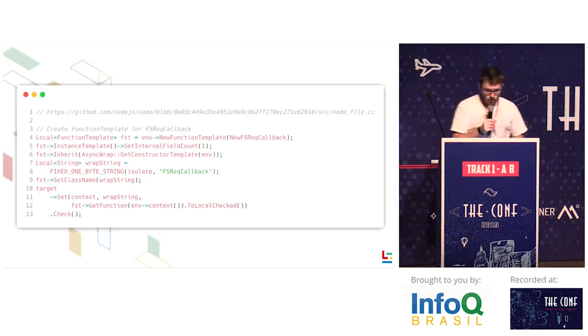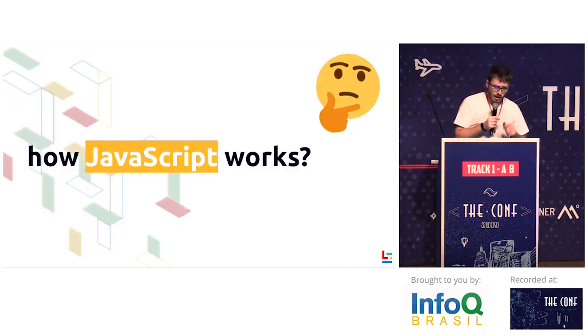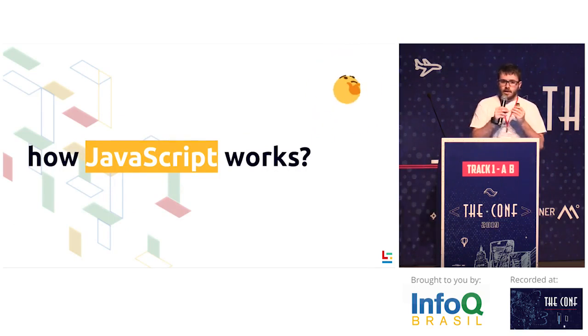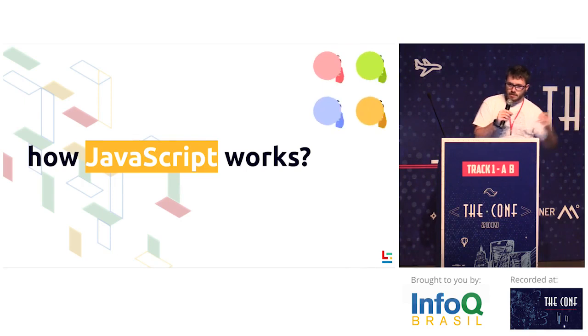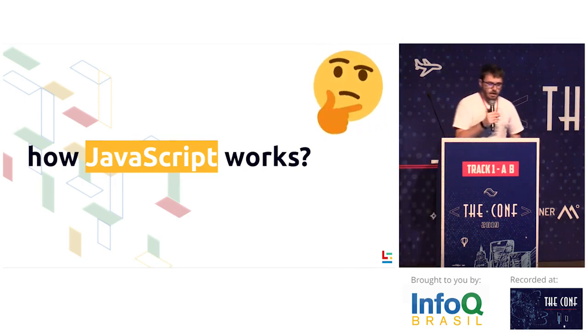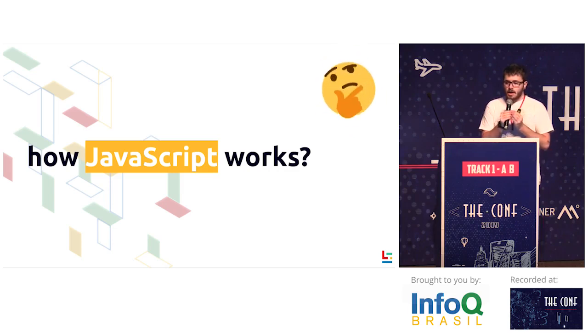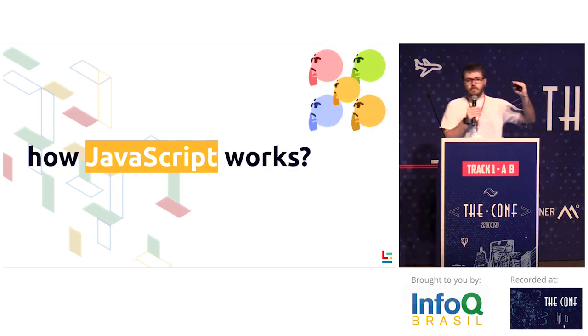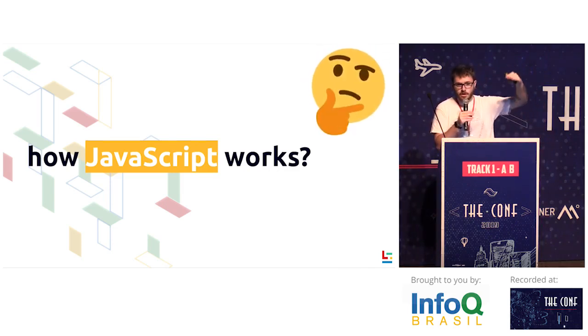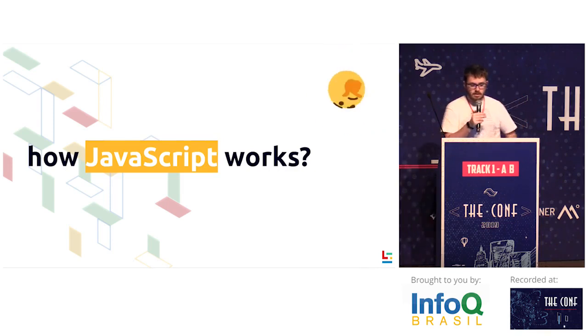So basically, how does JavaScript work? How can we bind these two things together? C++ is one different world, JavaScript is another different world. Most of our code is JS. So I'm going to talk about the high level parts first, JS, and then we're going to go down and down until V8.